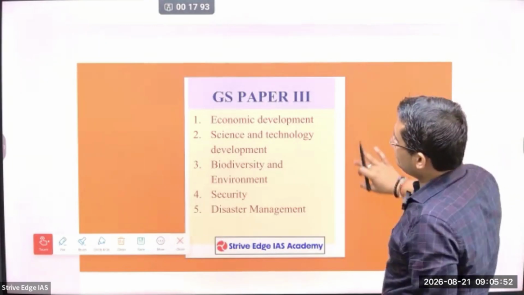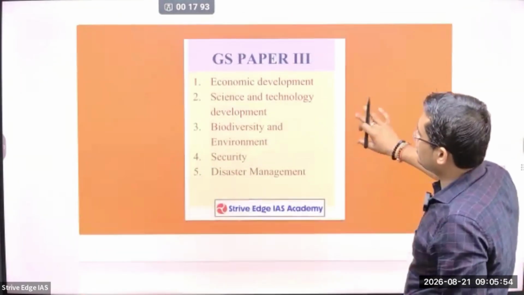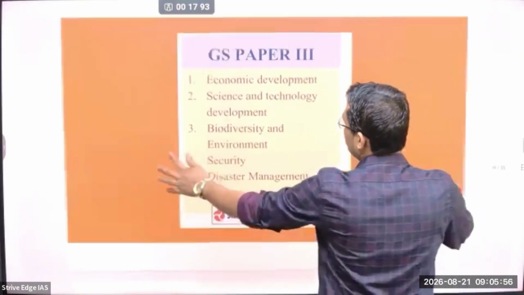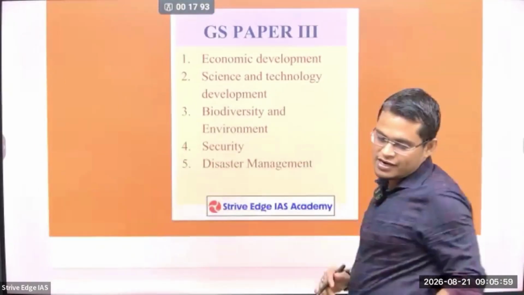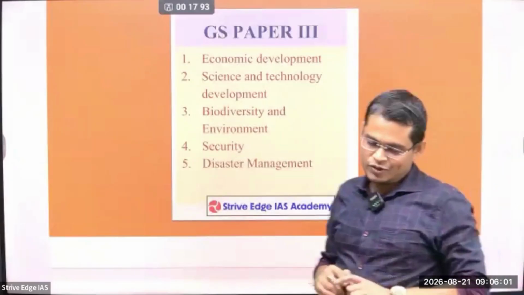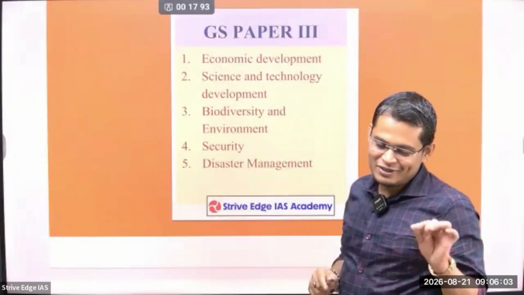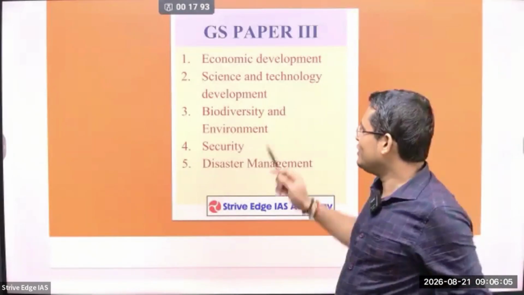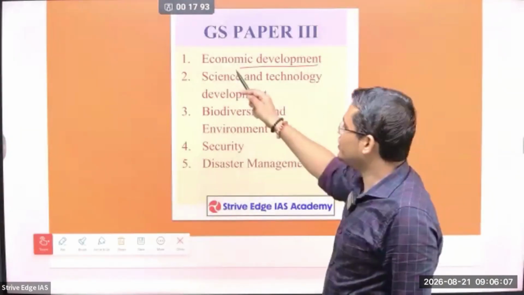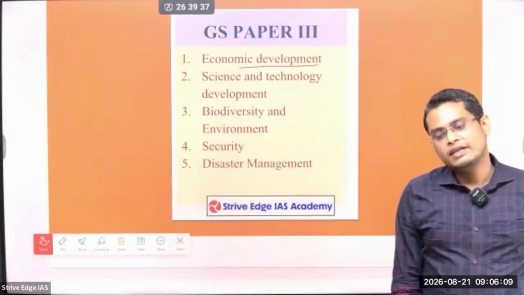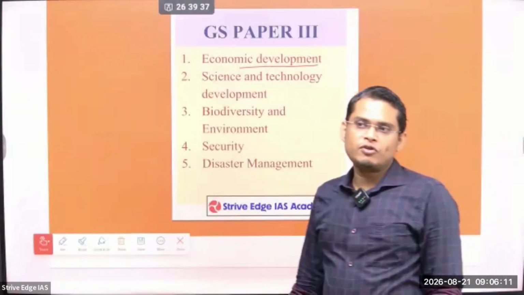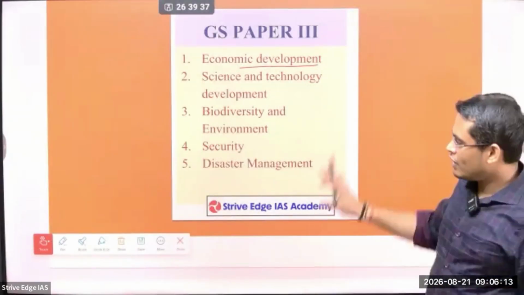Okay. So next in GS paper 3. There are multiple things that you have to study. So first one is economics. Generally students think that in GS3 economics is there. No, economics is not all there. Economics only you will get around 40% priority. So economic development. Here mostly you have to focus on budget, economy survey and current development, and the questions they are going to ask we are going to see.